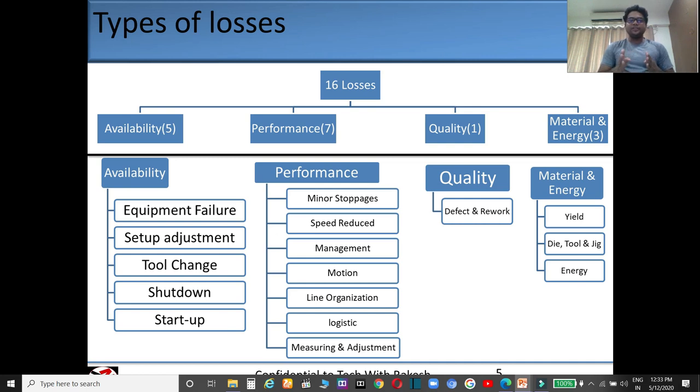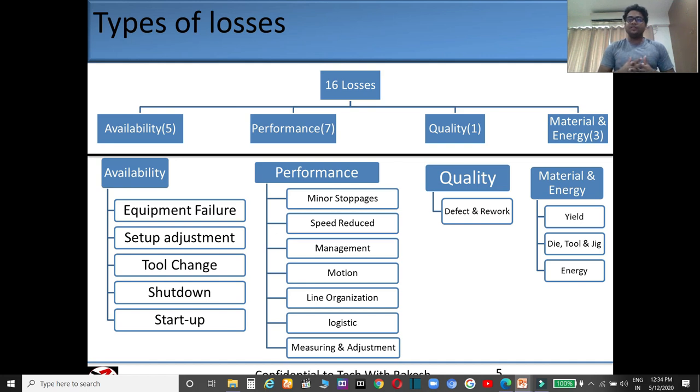In performance, minor stoppage, reduced speed, management, motion, line organization, logistic, and measuring and adjustment losses come. So guys, what is performance? Performance directly impacts your productivity. Suppose that your machine runs 6 hours. Within 6 hours, ideally how much product should be produced, and against this how much product you have produced, that is your efficiency, measured in performance. So due to some losses you are not achieving your efficiency, and those losses come under performance losses.